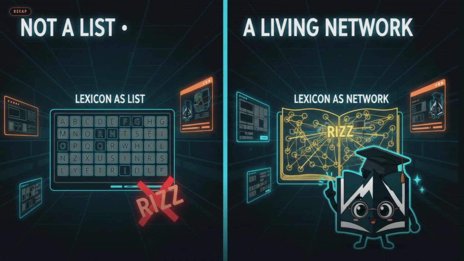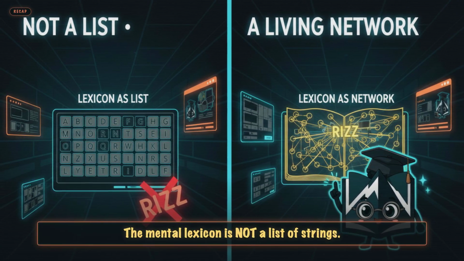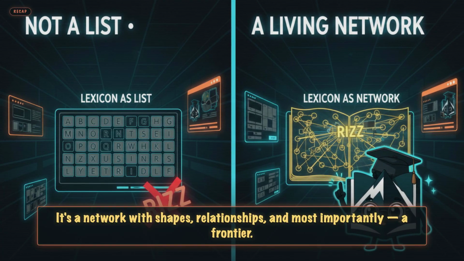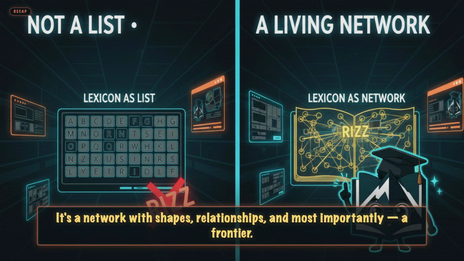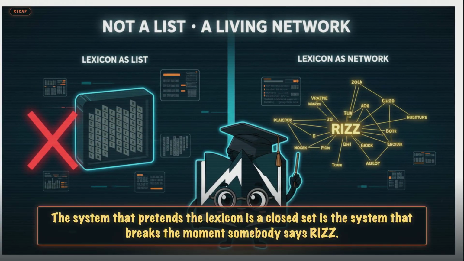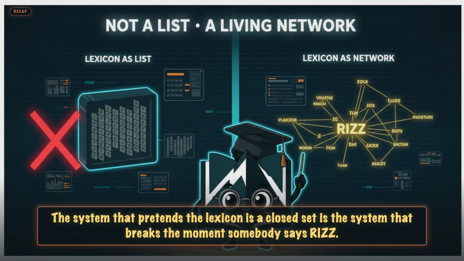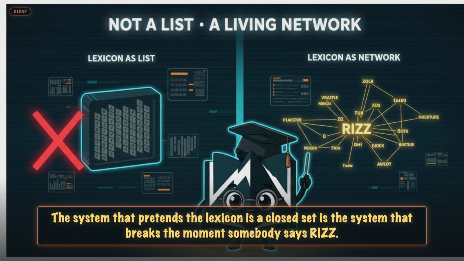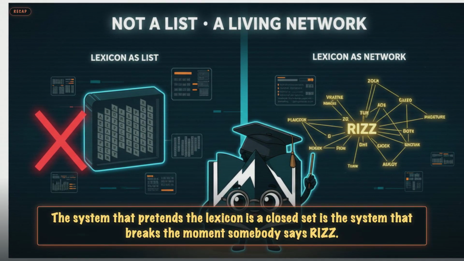Here's the puzzle for today. The mental lexicon is not a list of strings. It's a network with shapes, relationships, and most importantly, a frontier. New words show up every day. The system that pretends the lexicon is a closed set is the system that breaks the moment somebody says RIZZ.